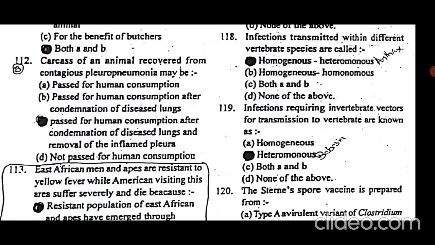The carcass of an animal recovered from contagious pneumonia may be passed for human consumption, because the animal has recovered from that disease and has immunity, so it is not dangerous in that condition. But the lungs and the pleura are discarded. The pleura is not edible, and the lungs are also condemned.